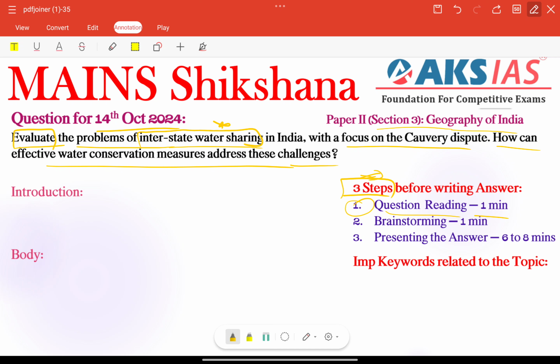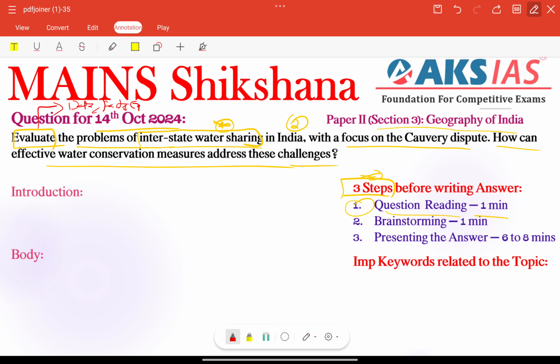What is the topic? Interstate water sharing in India, very important. So how many parts are there? Here 2 parts are there. Here we need to focus on all this information because we need to complete within that time, right? So next, question tags. What are the important question tags here? Evaluate. Evaluate means we need to add important data or facts or examples, etc., right?